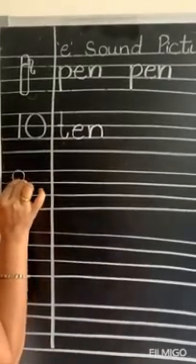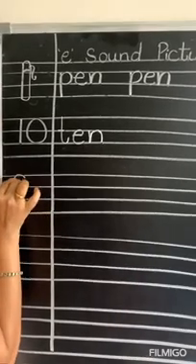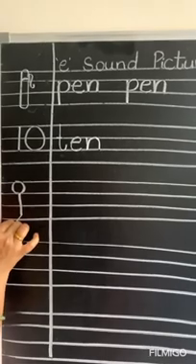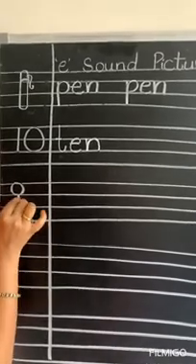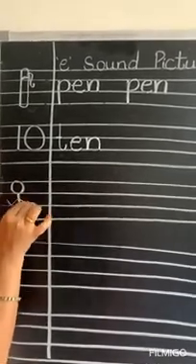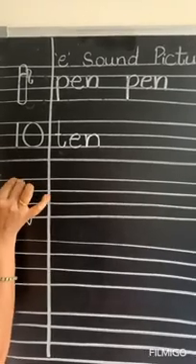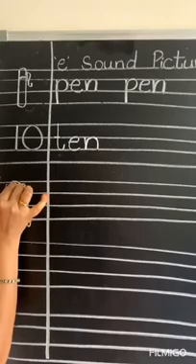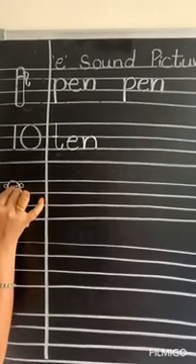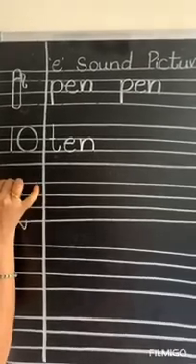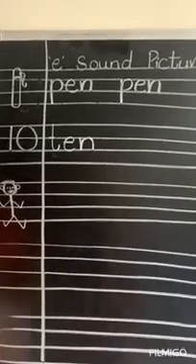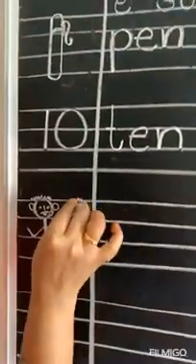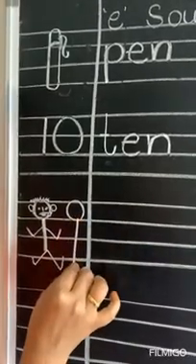Draw a circle, standing line, put the legs, put the hands, put 2 ears, put the eyes, 2 eyes, 1 nose, mouth, moustache, then hair. So this is one man. He is a man. Now let us draw one more man.